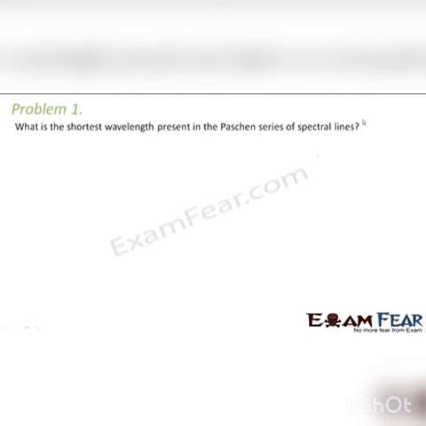So where was Paschen? We started with Lyman, Balmer, Paschen, Brackett and Pfund, right? So Paschen corresponded to n1 equal to 3. Let us apply Rydberg's formula, which was 1 by lambda is equal to R into 1 by n1 square minus 1 by n2 square, right?